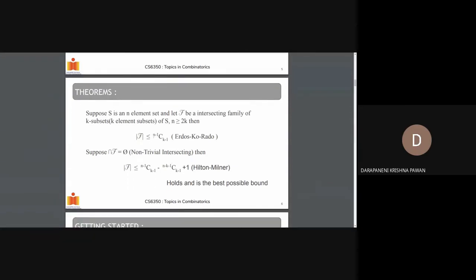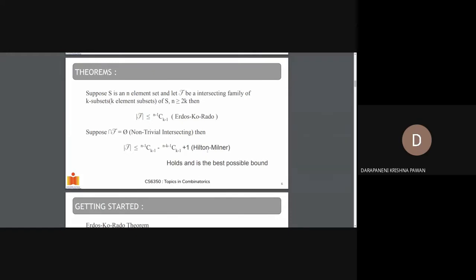So the cardinality is n minus 1 choose k minus 1. But you can observe that since we are fixing an element, the element is common to all the sets of the family, and hence it is a trivially intersecting family. But can we obtain the same result for the non-trivially intersecting family? That's the discussion of today's lecture.